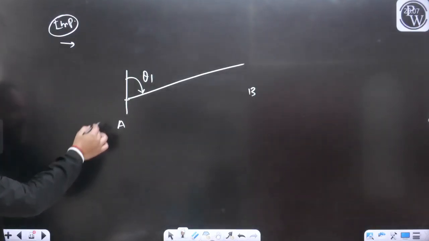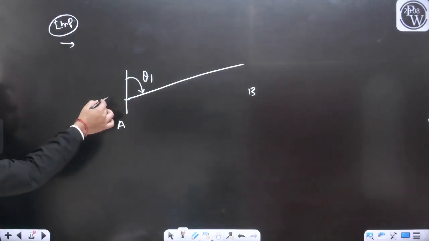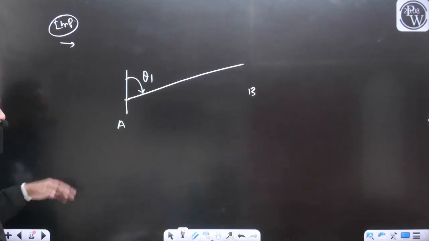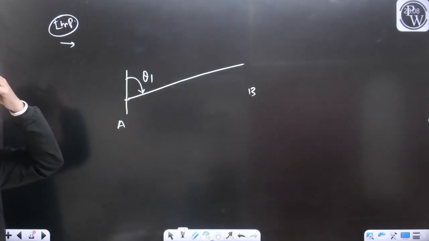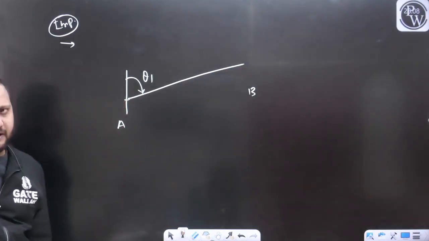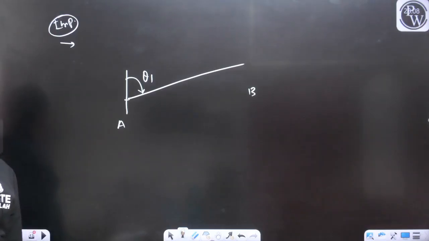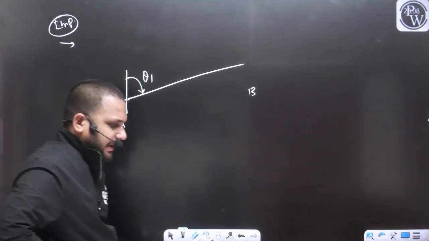From station A to the next station, that is the fore bearing that we are measuring from the north in the clockwise direction. That's why we are saying this is the fore bearing of the line AB.